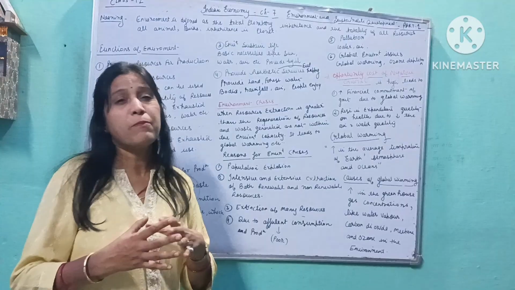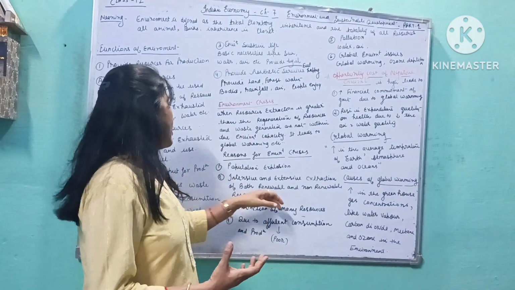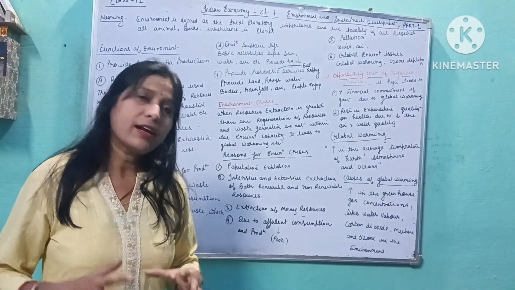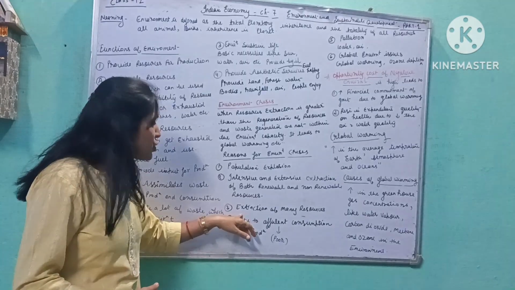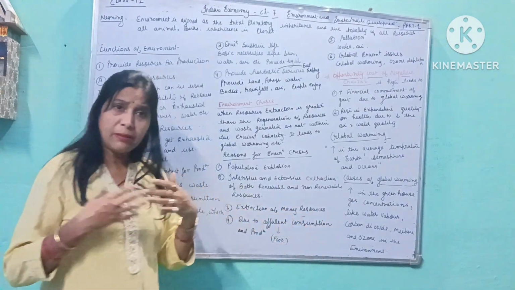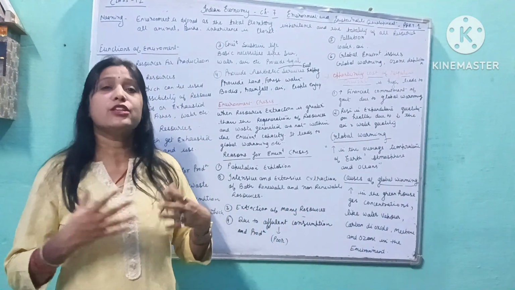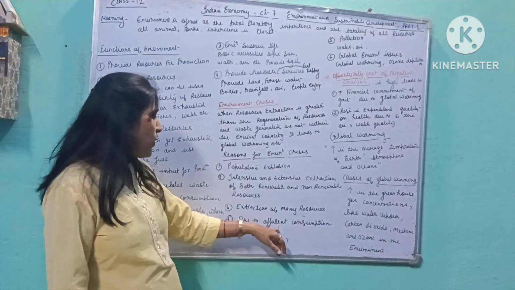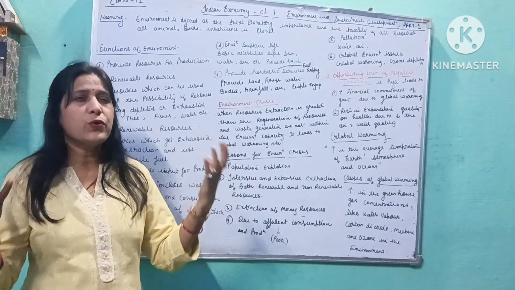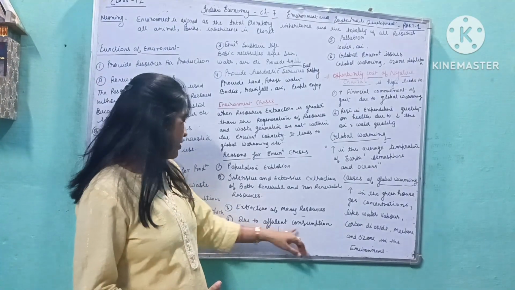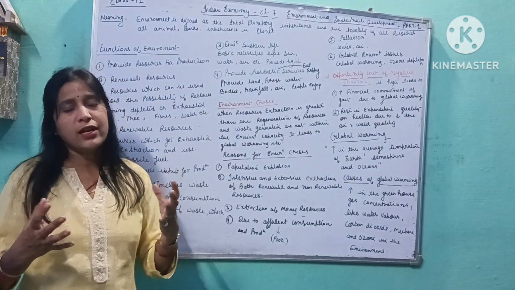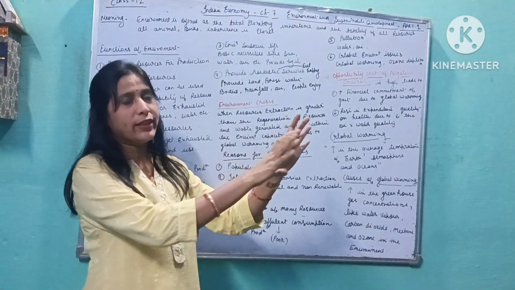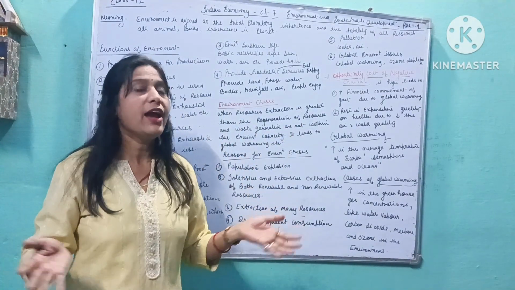It means when we use more renewable and non-renewable resources, it will also be a cause of the environmental crisis. The next one is extinction of many resources, meaning the bad use of the resources. The next one is due to effluent. Effluent means very poor use of consumption and production. In consumption, we use packed food, and the different parts we have to throw in the dustbin, or it will pollute our environment.